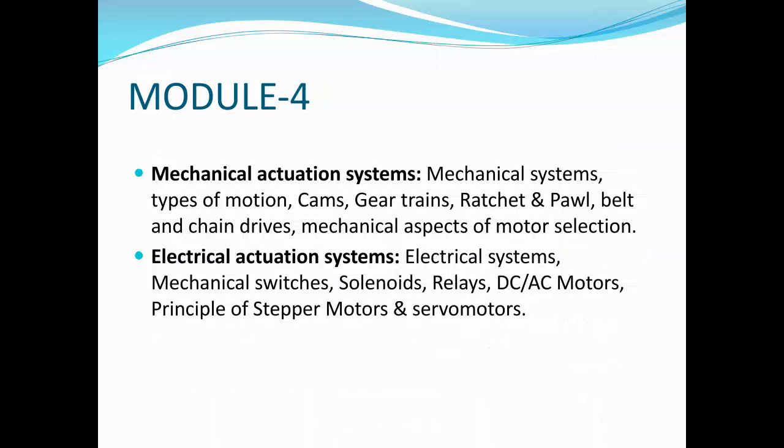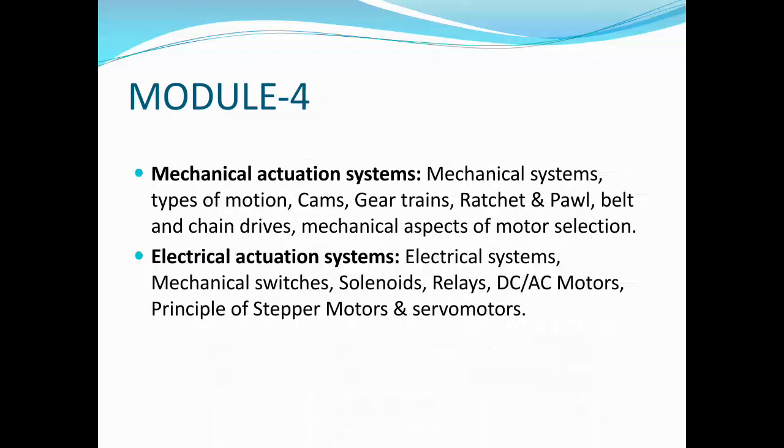Then module 4, here two actuation systems you are going to learn, mechanical and electrical. First half, mechanical actuation systems. In the mechanical actuation system, basic mechanical systems like types of motion, cams, gear trains, ratchet and pawl mechanism, belt and chain drives. Then mechanical aspects of motor selection. Second half is electrical actuation system.